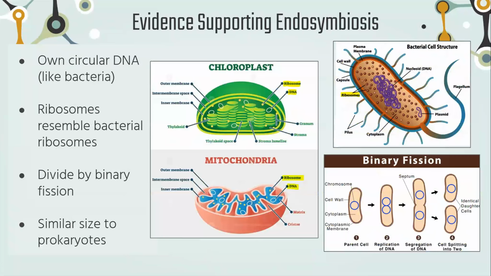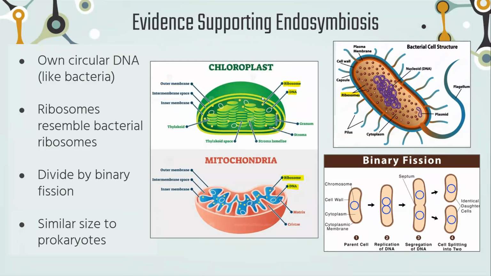What is the evidence that supports endosymbiosis? Well, chloroplasts and mitochondria both have their very own circular DNA, similar to bacteria, which also have their very own circular DNA. The ribosomes within the chloroplast and the mitochondria also resemble the ribosomes found in bacterial cells.